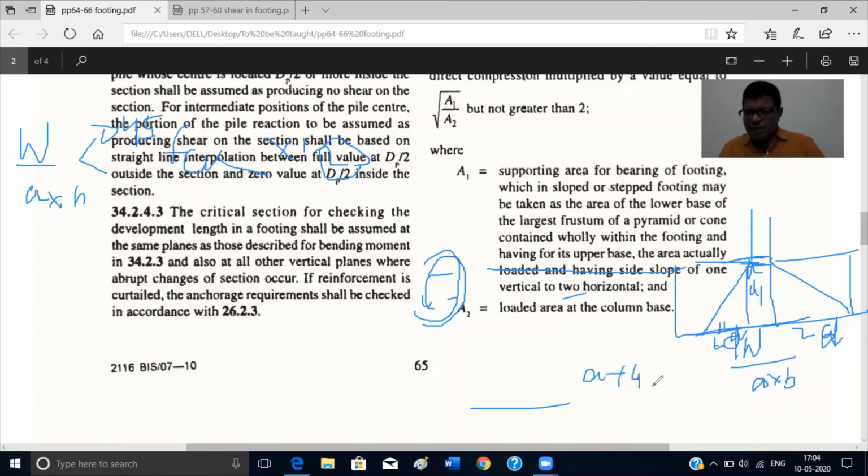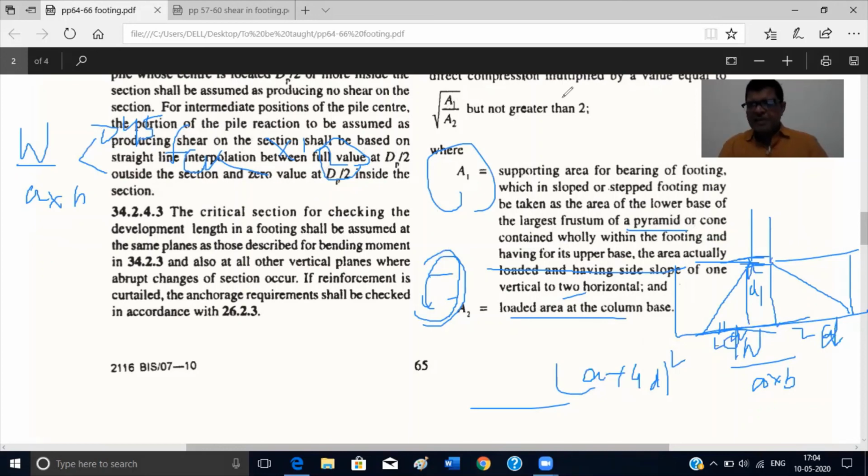A plus 4D will be the base of the frustum of a pyramid or cone, so the area will be (A plus 4D) whole square. So A1 is (A plus 4D) whole square, and A2 is equal to the loaded area of the column base. Find the area of the column base and divide these two, and the value shall not be greater than 2. This is the check for the load transfer at the base.